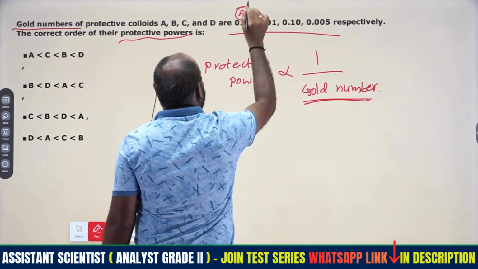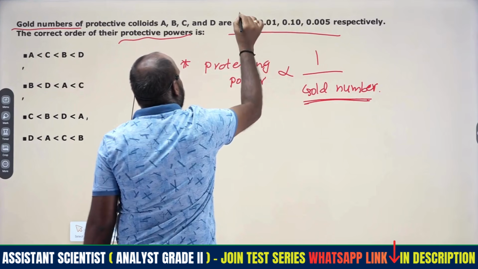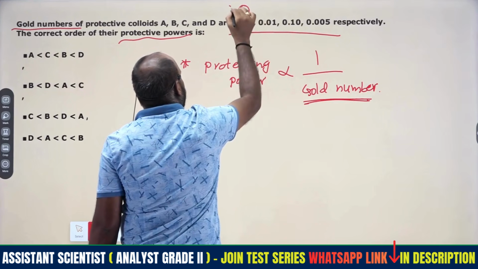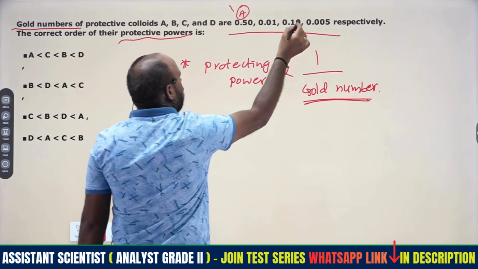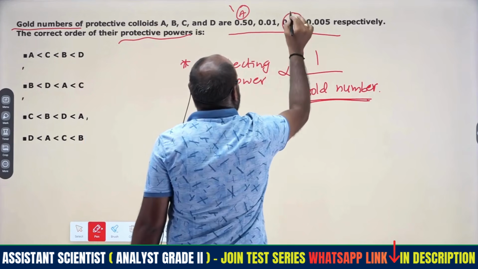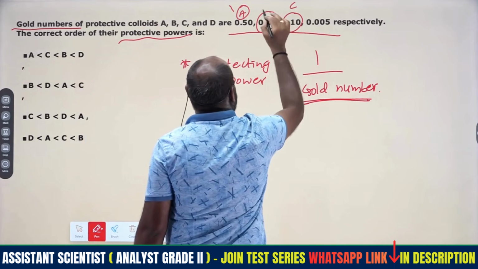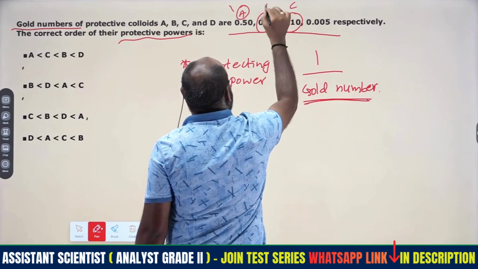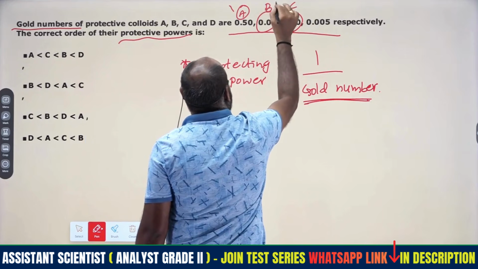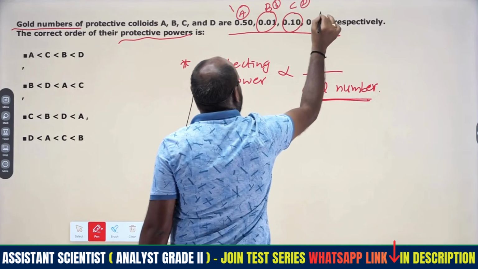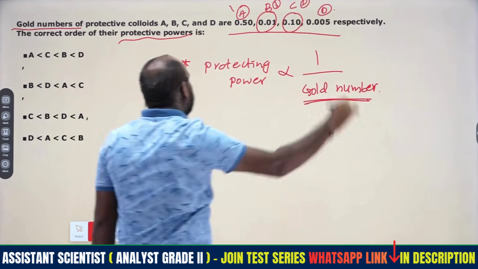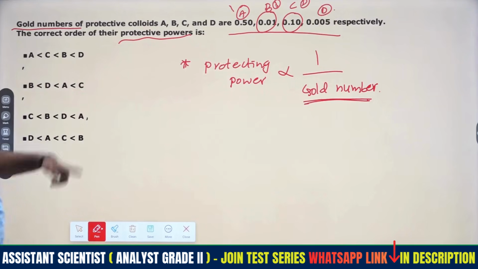A is the first one. Then what about the next one? 0.10 is there, C is the next one. Next 0.01 is there, that is D. B is the third one, this is the second one, and this is the last one, right? So what relation should be followed?